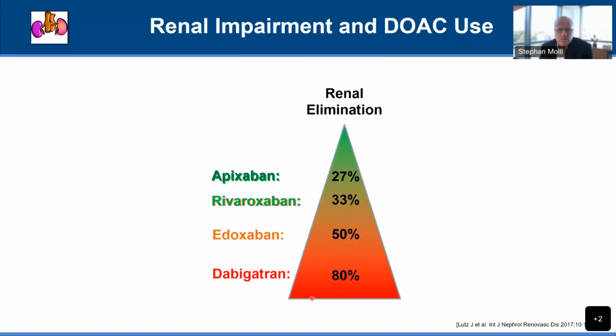Now, we all know that the DOACs are partially cleared in the kidney. Apixaban the least, 27% of elimination is through the kidney. Rivaroxaban a little more through the kidney, 33%. Edoxaban 50%. And dabigatran is quite a bit excreted through the kidney. So the question comes up, which of these anticoagulants can we use in renal impairment? And obviously the most attractive one is apixaban.